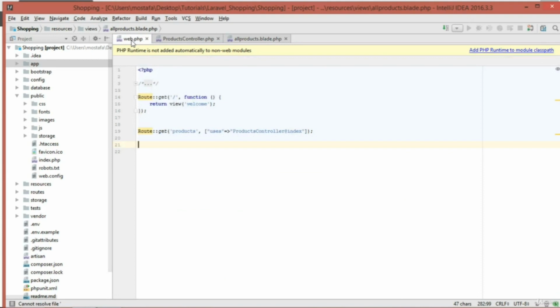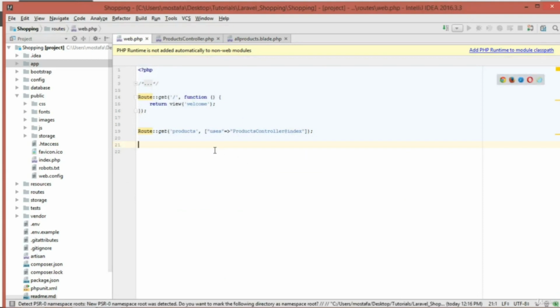Now the second thing is we need to add that route that we have created inside our web.php route file. So here I'm going to create Route, and then get, and here double colons, and then the first one is the URL, so the URL that you want for your project to get to when you click on that button.